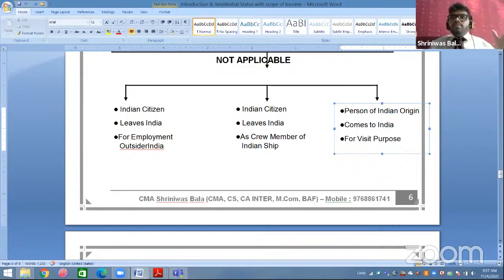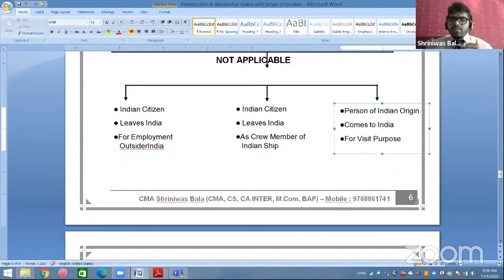All this was the structure of undivided India. Okay. So for example, Mr. A is staying in Karachi, Pakistan, and his grandfather was born in the year 1940 in Karachi, Pakistan. So he is a person of Indian origin, because his grandparent was born in undivided India. Now he is coming to India for a visit purpose.